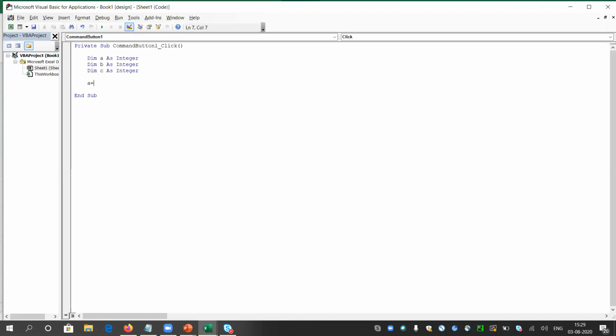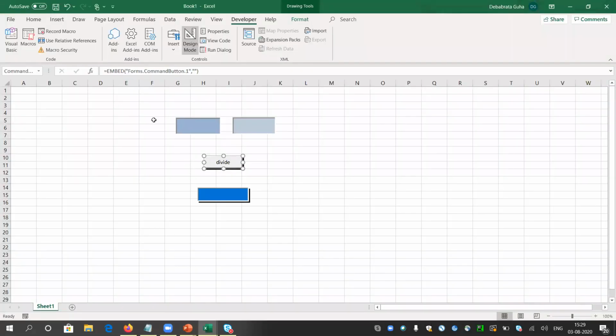What I am trying to do is take a variable A, taking the value from text box 1, and B, taking the value from text box 2. Now what is text box 1 and what is text box 2? If you click on this box, it is text box 1. If you click on this, see, the name is text box 2, and this is our text box 3.